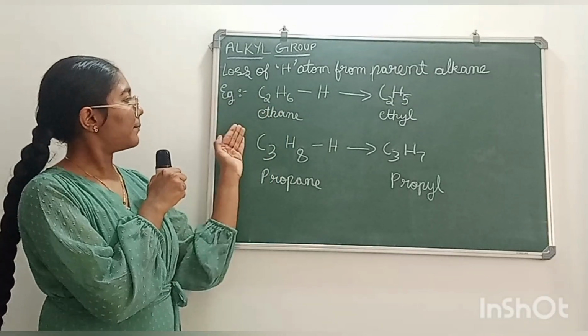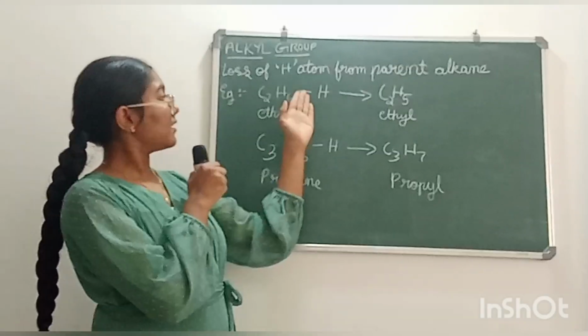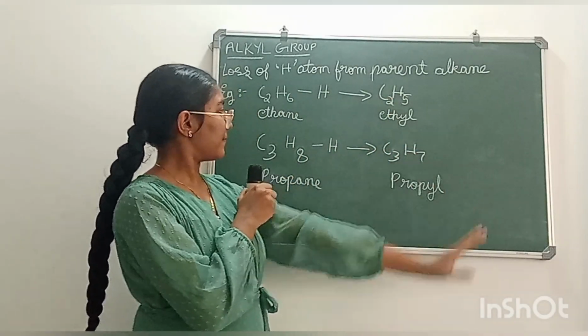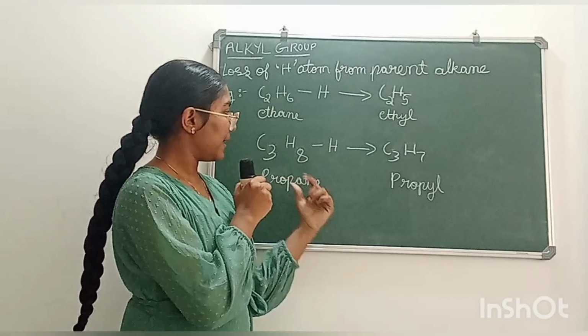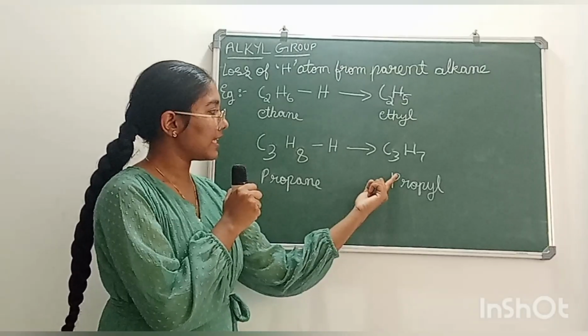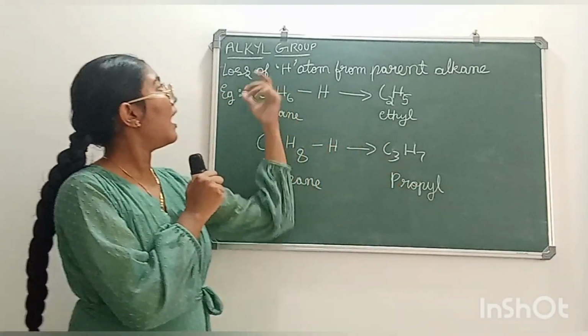So for example, ethane C2H6 minus H, we get ethyl, which is C2H5. So C3H8 propane, if we take out one hydrogen, we get C3H7, which is propyl. This is known as the alkyl group.